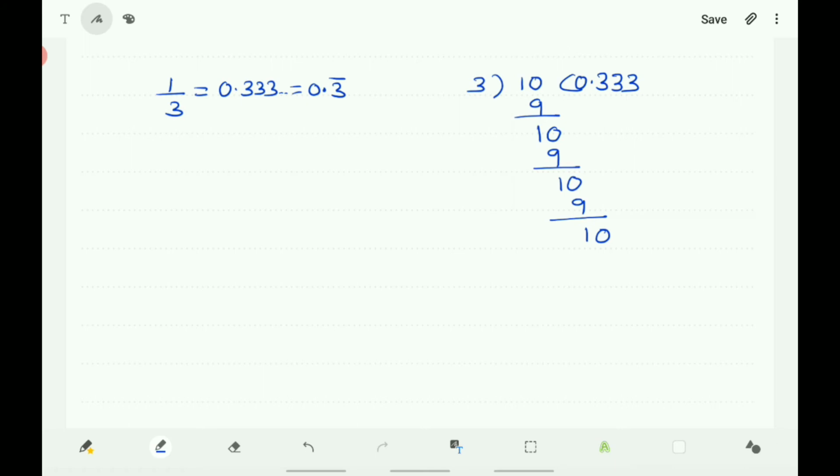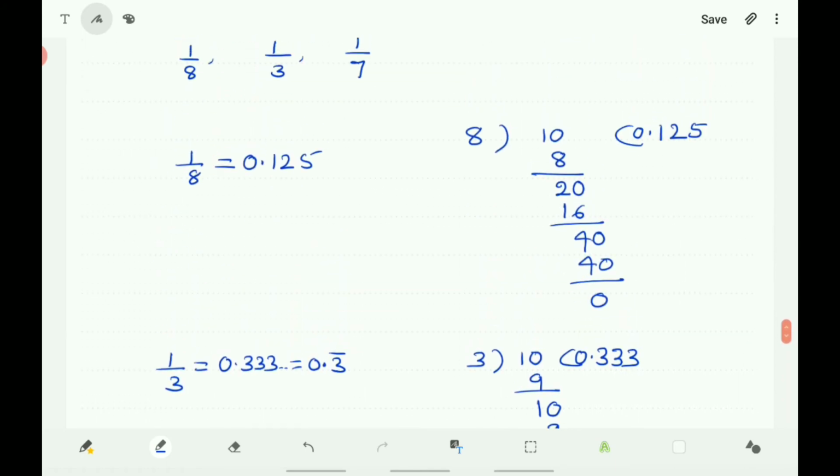So the decimal expansion is not terminating, it is repeating. So the decimal expansion is non-terminating but recurring or repeating.